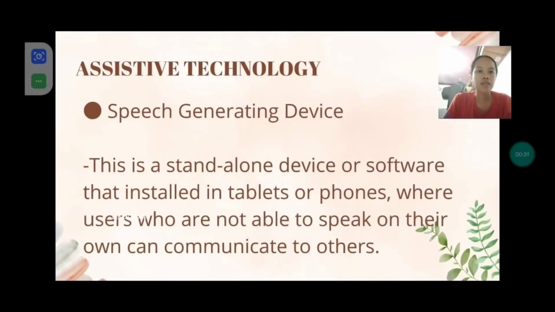And the next one is the speech generating device. This is a standalone device or software installed in tablets where users who are not able to speak on their own can communicate with others. An example of this are those apps that convert words into a readable format.